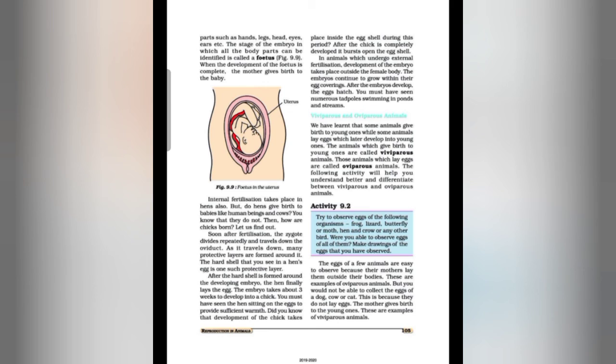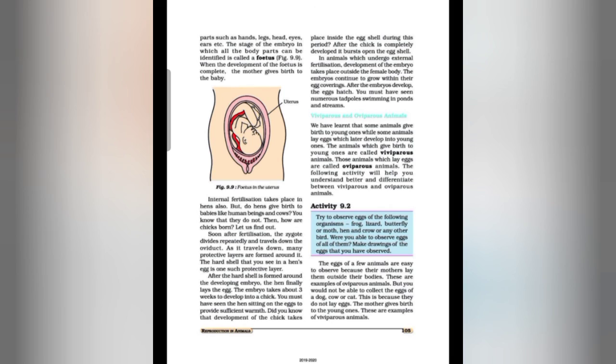The hen sits on the eggs to provide sufficient warmth, and this is called incubation. The development of the chick takes place inside the eggshell during this period. When the chick is completely developed, it bursts open the eggshell. This is called hatching. The chick comes out of the eggshell and undergoes the development process. Similarly, young ones of insects, reptiles and other birds hatch from the eggs. So this is all about the development of the embryo in hen.